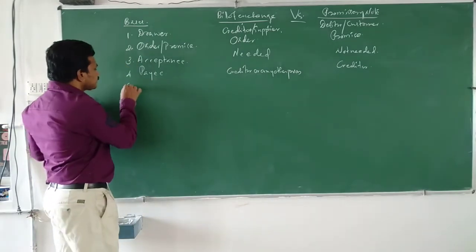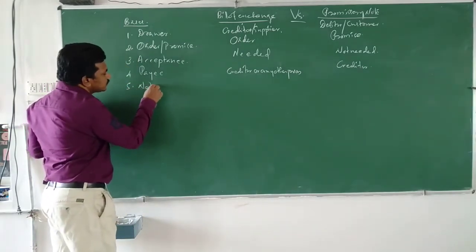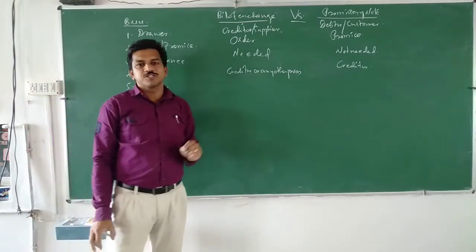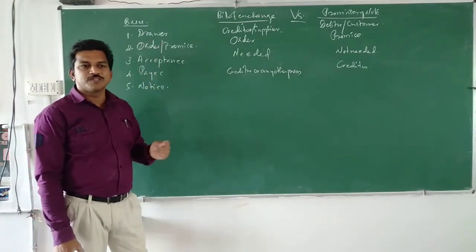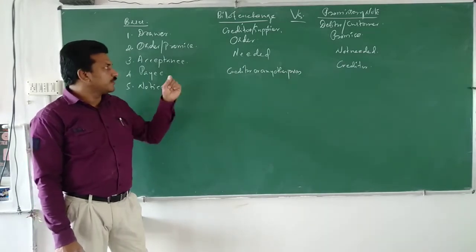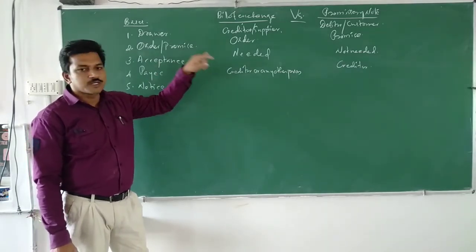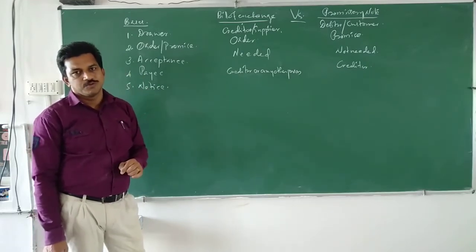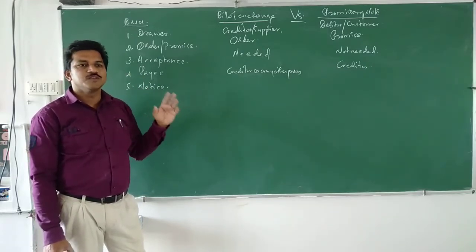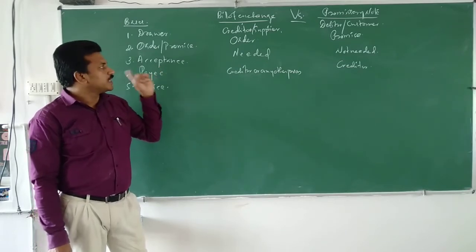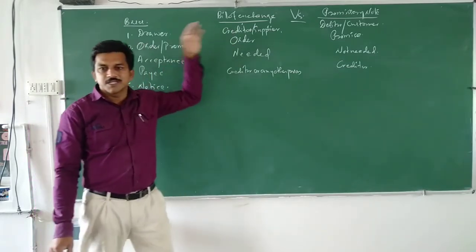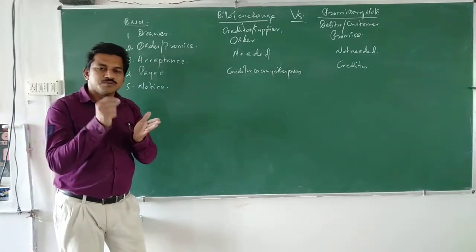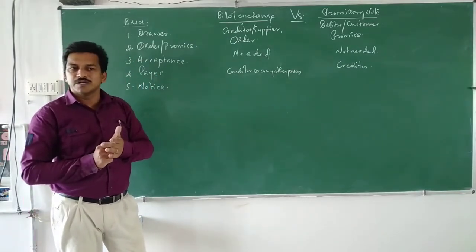The next is notice. In the case of a bill of exchange, a notice will be given by the drawer to the drawee that your bill is due. That means notice will be given by the creditor to the debtor that your signed bill is due, you have to pay the money.